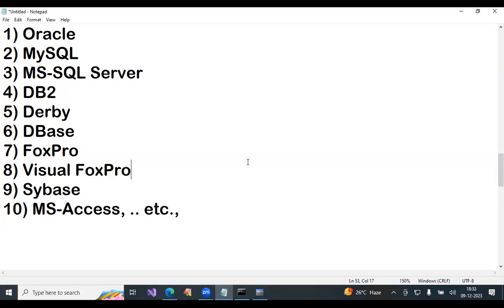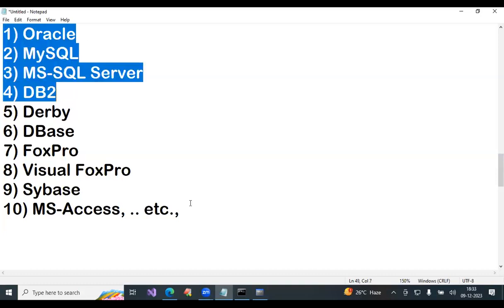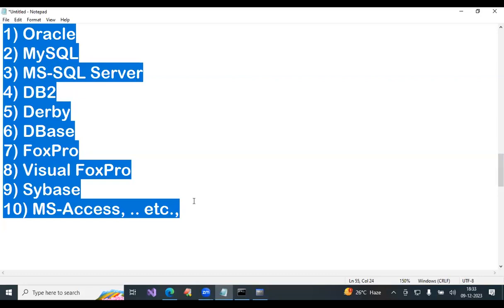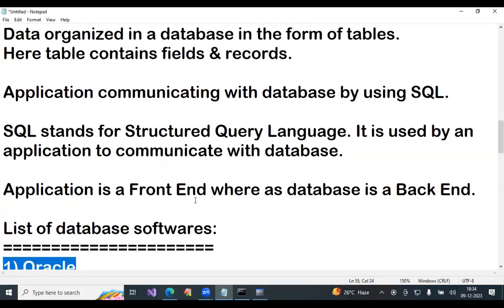Is it clear? Now, SQL, is it a language or a database? MySQL? Database. But there is no database called SQL by itself, only MySQL is there. MySQL is a database. MySQL knows SQL. All databases know SQL only. The only language all databases understand is SQL. That's it. Clear?